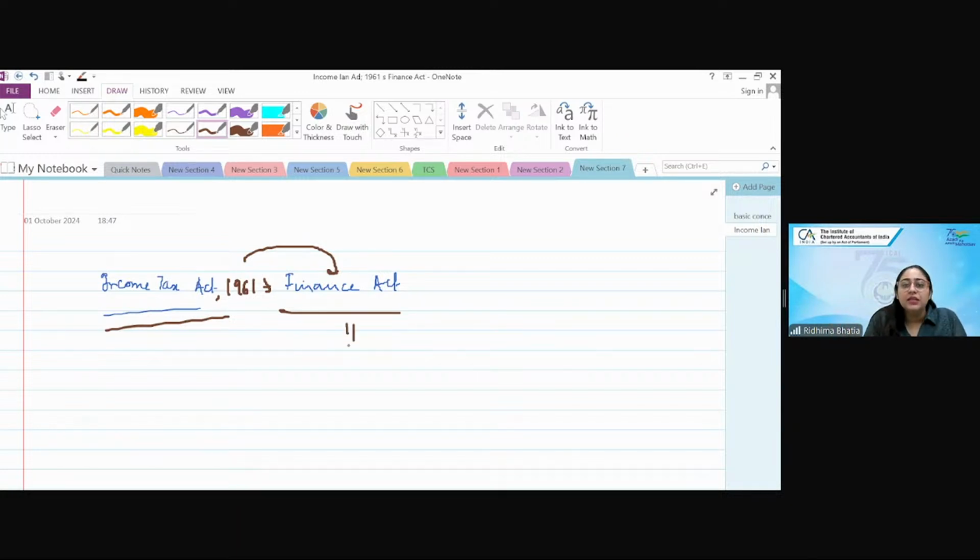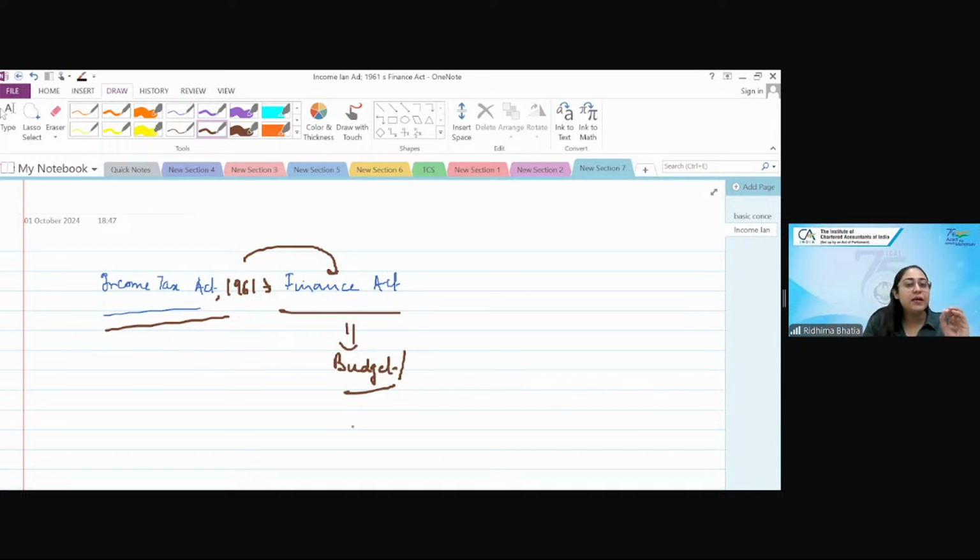What is the Finance Act? In common parlance we all call it the budget, right? But basically, what happens in the budget? The finance minister proposes a finance bill. Bill or act, I hope you all know the difference. What is a bill? Any law which the government wants to bring into effect is proposed as a bill in the House of Parliament. That bill, when passed in both the houses, and once the president's assent, that is presidential approval, comes, it becomes an act.